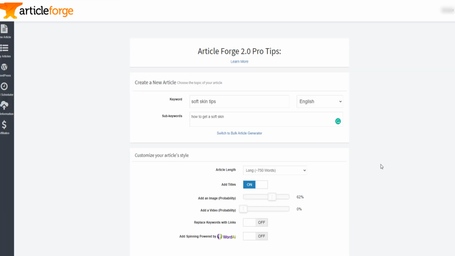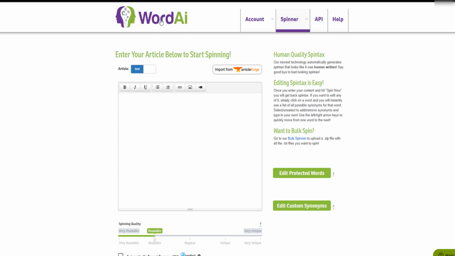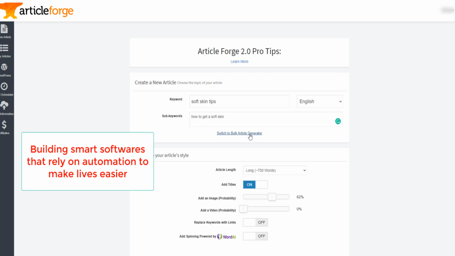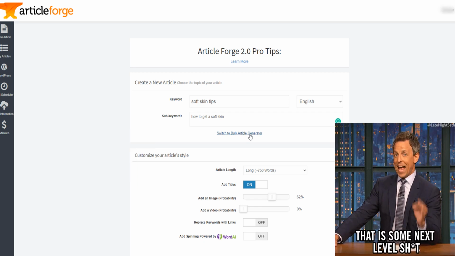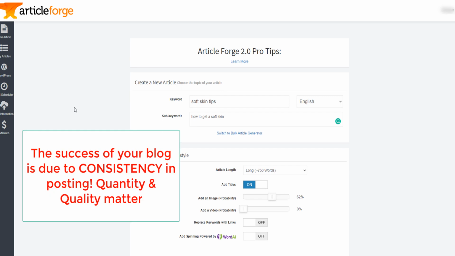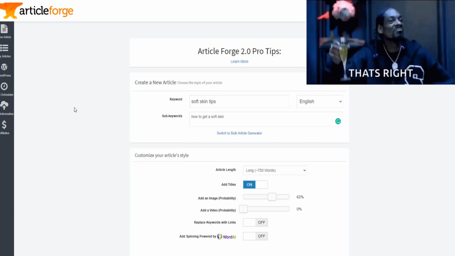Again, it's the same company that owns WordAI, so they are really into building software that can make life easier for bloggers. Because if you're a blogger, then you probably know that in order to succeed with blogging, you need consistency in posting, and sometimes you run out of ideas or time to write articles.